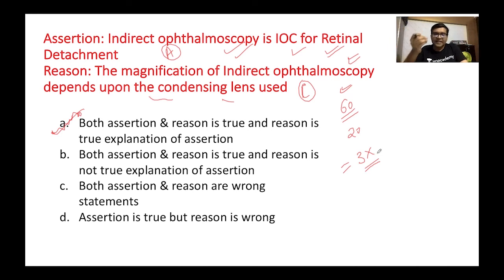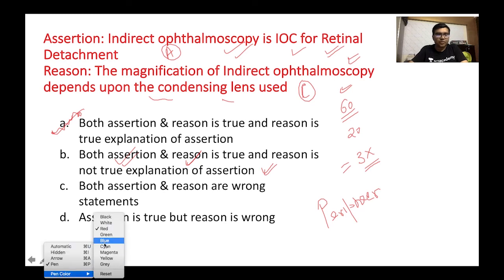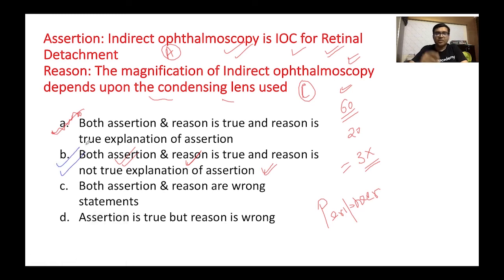So with indirect ophthalmoscopy you can see the periphery of the retina also. Okay, so here you remember that both the assertion as well as the reason are true, but the reason is not the correct explanation. So my answer here would be B. Okay, so now you have an idea how to interpolate your assertion and reason into the best fit option.